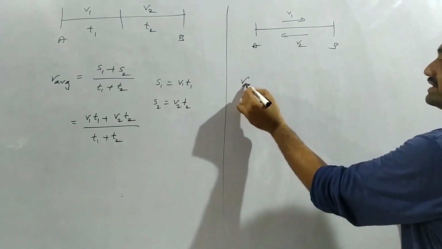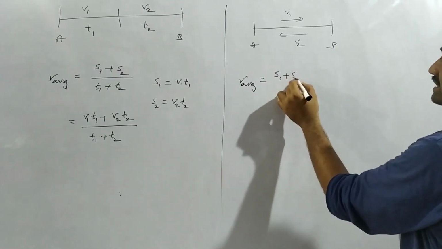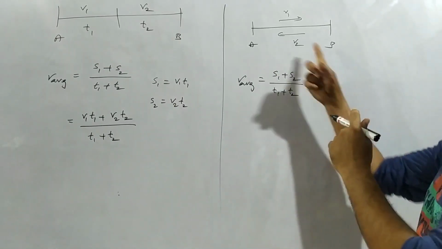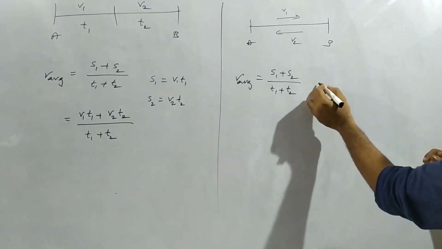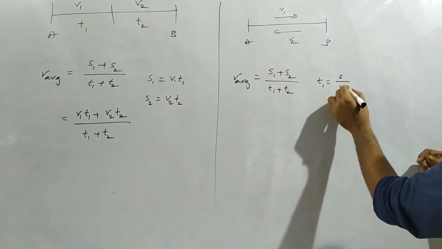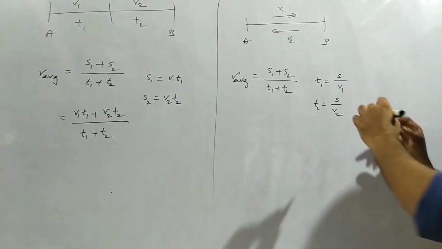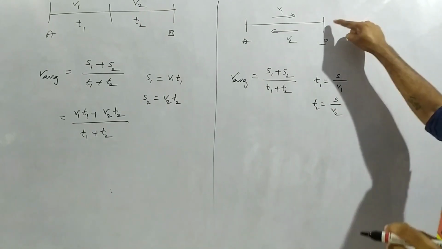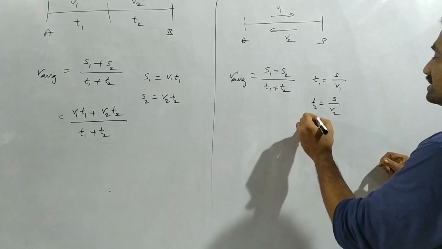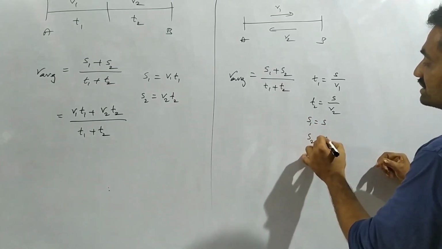Then the average speed is given as v average equals s1 plus s2 by t1 plus t2. So here he didn't give the time. Then the time is given as t1 equals s by v1 and t2 equals s by v2. Here we had considered s because the distance is same in both the cases. So as you substitute, we can write s1 equals s and s2 equals s.